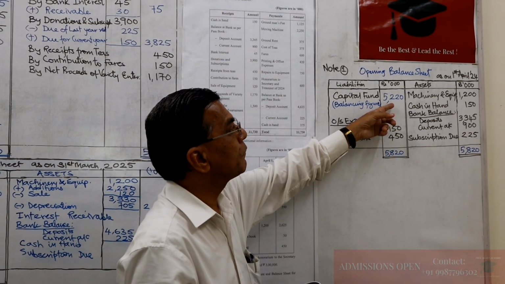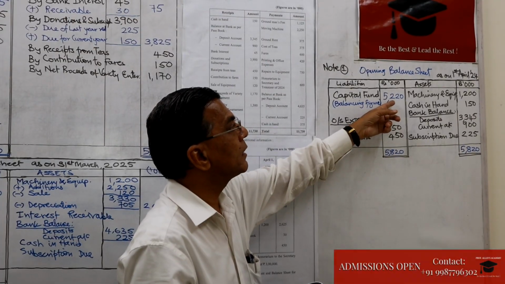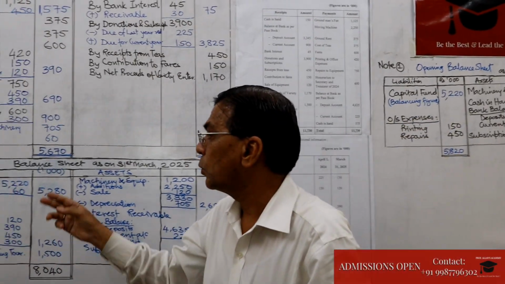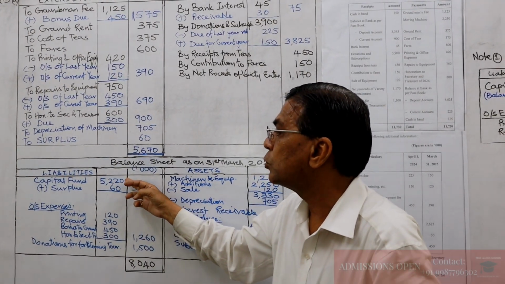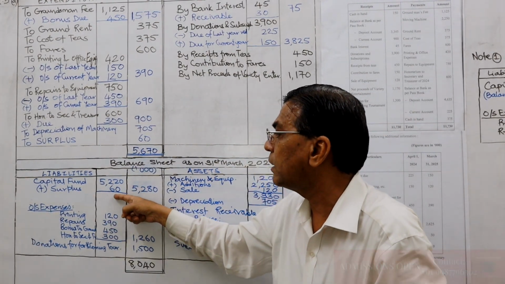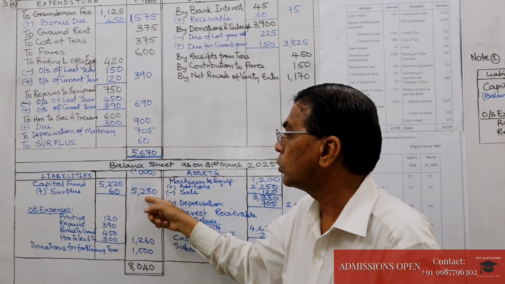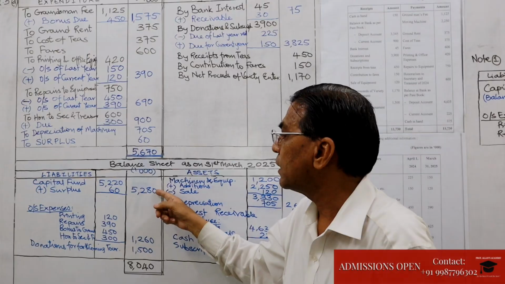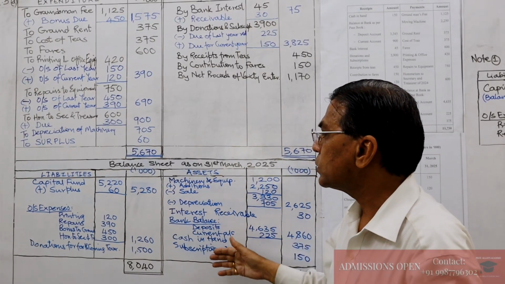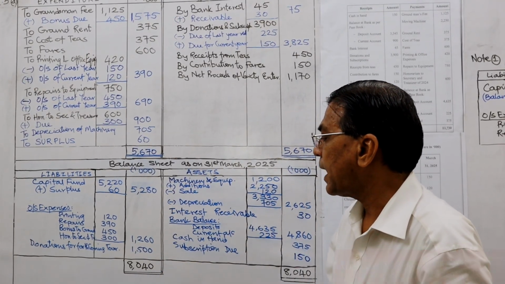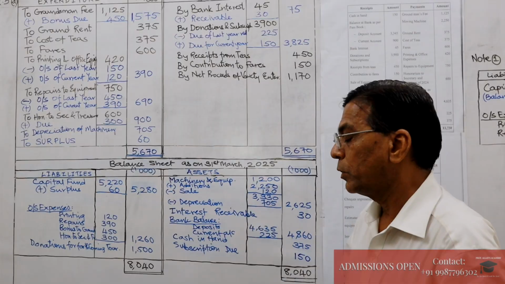The opening capital fund balance that we have found is 5,220. This will appear here, 5,220. The surplus for the current year is 60. So our total capital fund is 5,280. We close the balance sheet and it tallies at 8040.